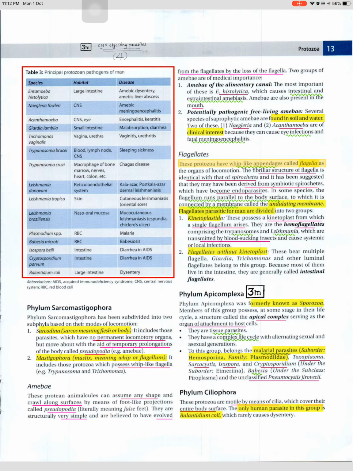Flagellates. These protozoa have whip-like appendages called flagella as the organs of locomotion. The fibrillar structure of the flagellum is identical with that of spirochetes, and it has been suggested that they may have been derived from symbiotic spirochetes, which have become endoparasites. In some species, the flagellum runs parallel to the body surface, to which it is connected by a membrane called the undulating membrane. Flagellates parasitic for man are divided into two groups.